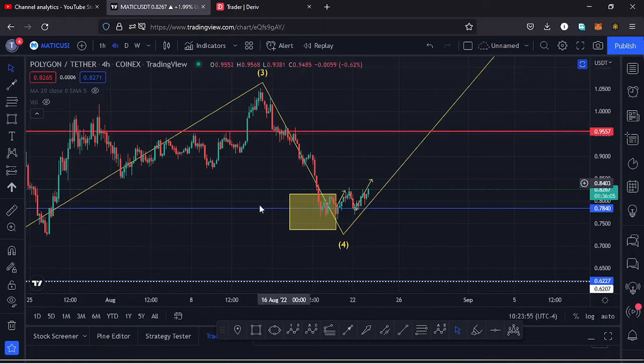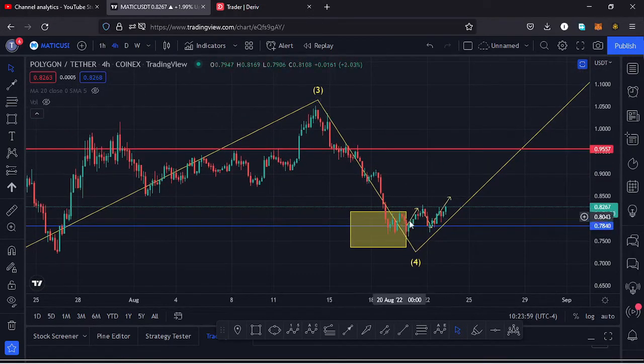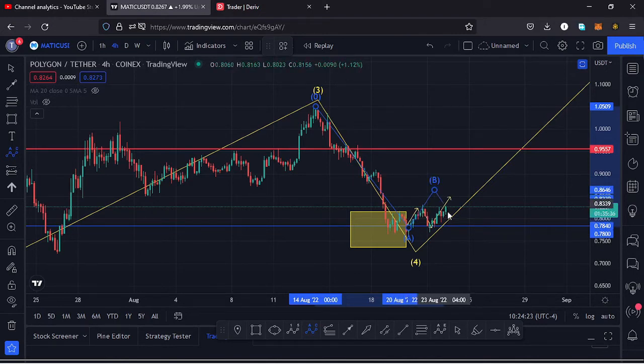And because our wave 4 is a corrective wave, we expect to see an ABC correction within our wave 4. So it's very possible that whatever we are seeing here is just the formation of an ABC correction, having this as the wave A. Then, once the retest has been a success, it's possible we are going to continue seeing higher prices and push a little bit higher in the formation of a wave B, then continue unlocking lower prices, lose that key area of support at around the $0.78 mark in the formation of a wave C.